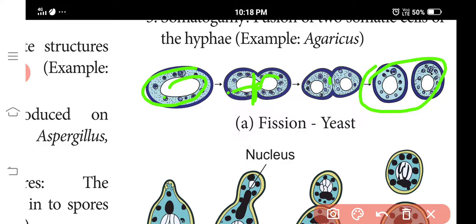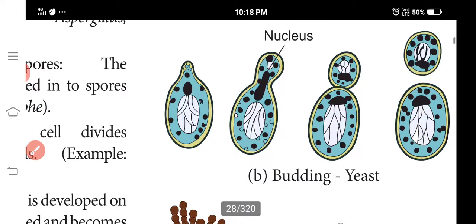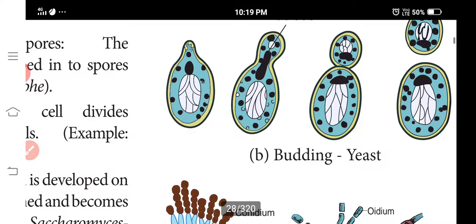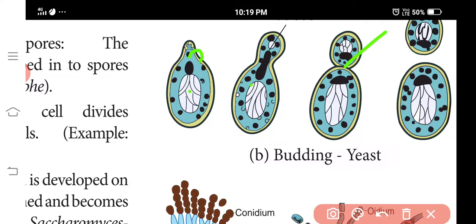Next one is budding. In some plants you see small outgrowths in the vegetative part; that is called budding. Later the buds grow and are discharged from the parent plant to produce a new plant. A small outgrowth develops on the parent cell, gets discharged, and becomes independent. That is called budding. Some unicellular forms multiply by budding.